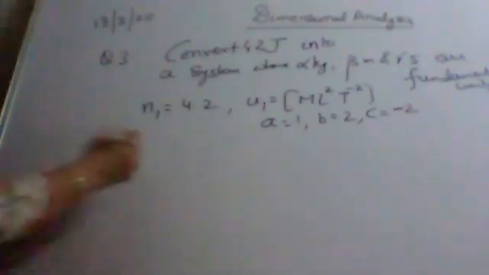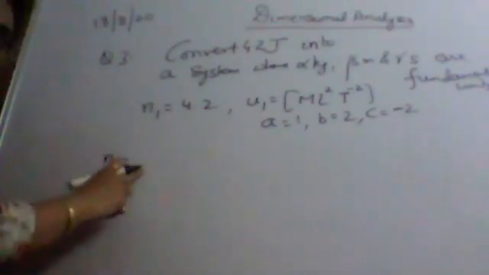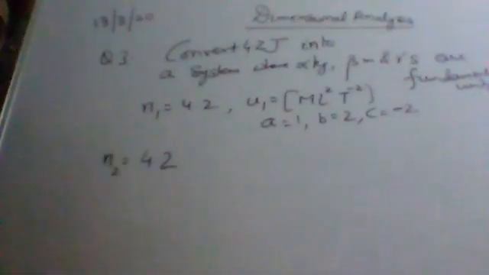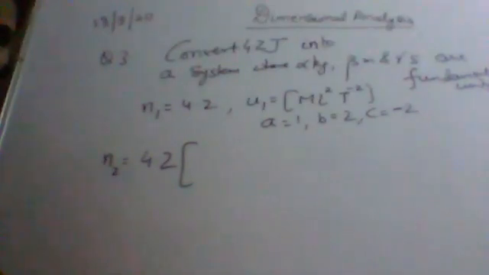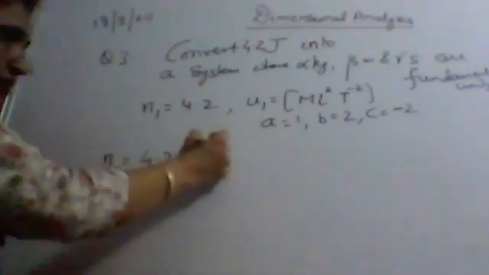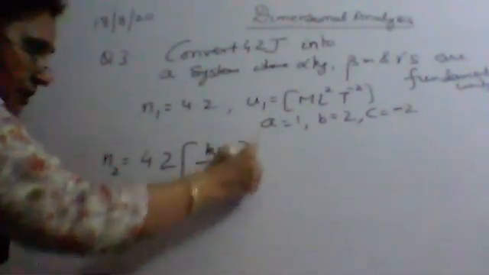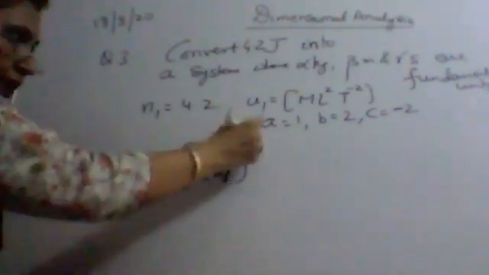Now let's do it. The formula: N2 is equal to N1 into M1 upon M2 raised to the power A, L1 upon L2 raised to the power B, and T1 upon T2 raised to the power C. N1 is 4.2. M1 is the mass in the given system where the unit is joule, which is the SI system, where mass is in kgs. In the new system the mass is given in alpha kg. M1 upon M2 raised to the power A, and A here is 1.